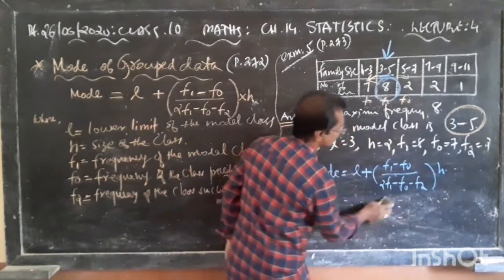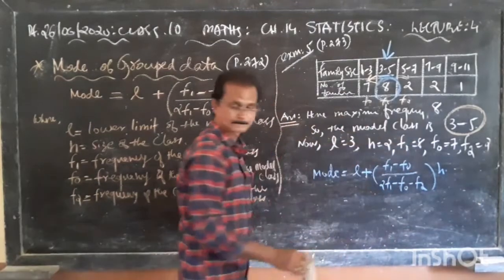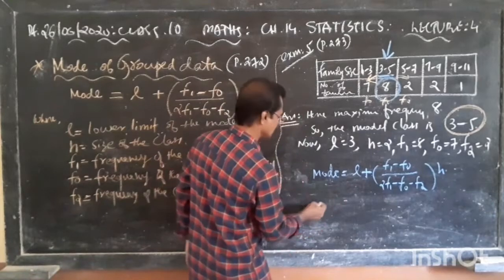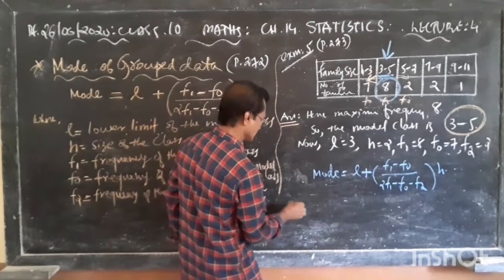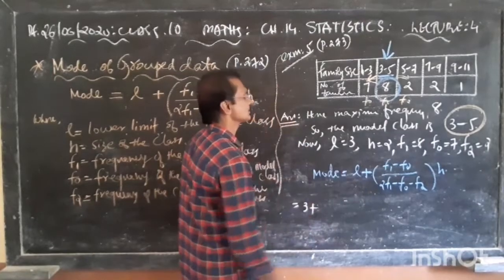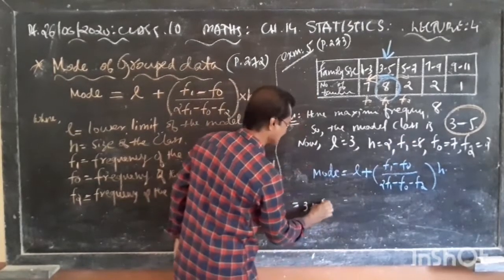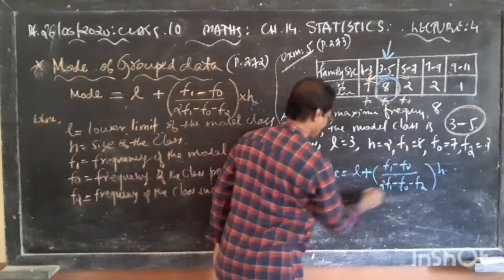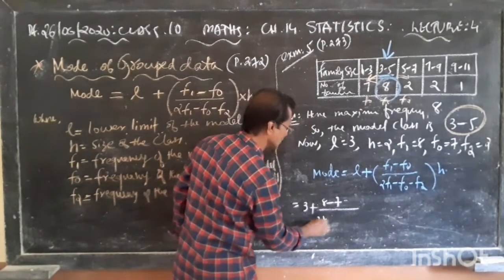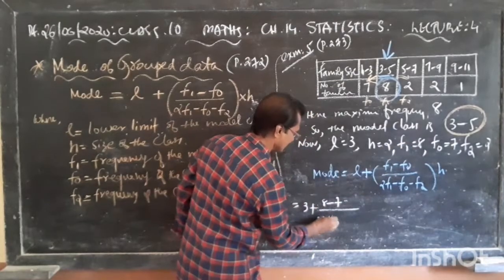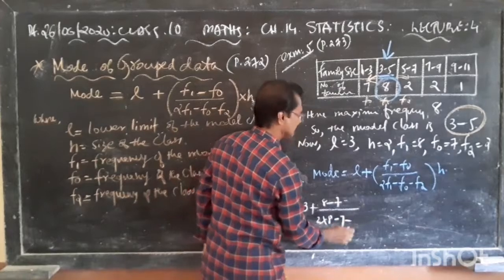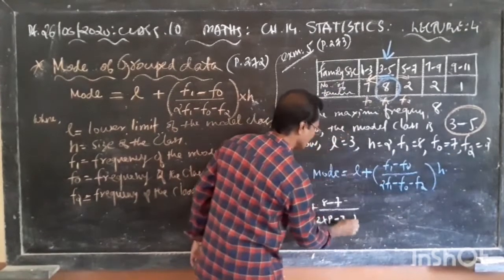I will show you the calculation again here. Okay. Listen here. Now mode equal to L, that is 3, plus F1 minus F0, that is F1 is 8 minus F0 is 7, upon 2F1, that is 2 into F1 is 8, minus F0, that is 7, minus F2, that is 2.